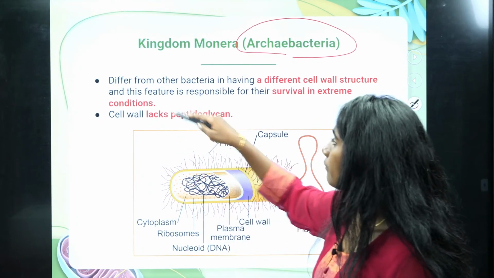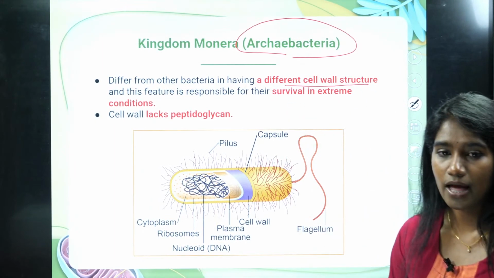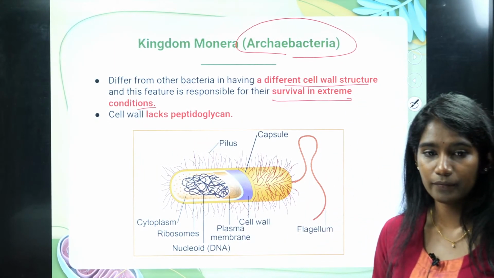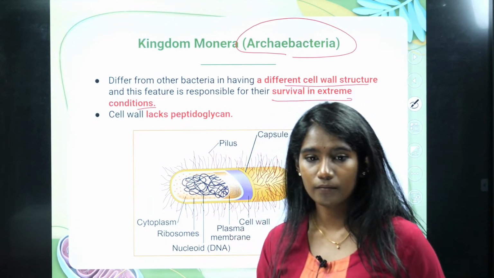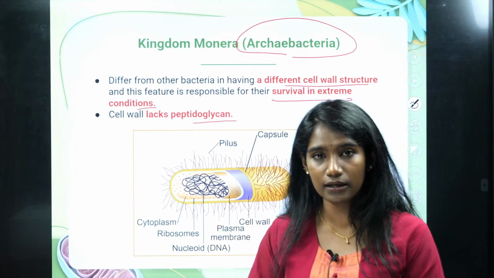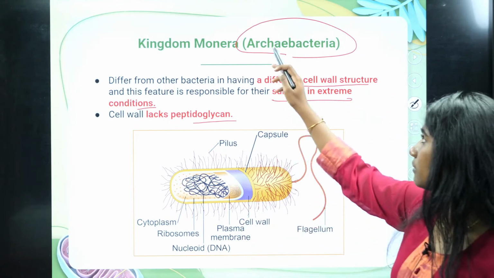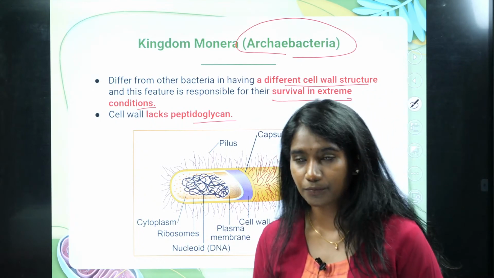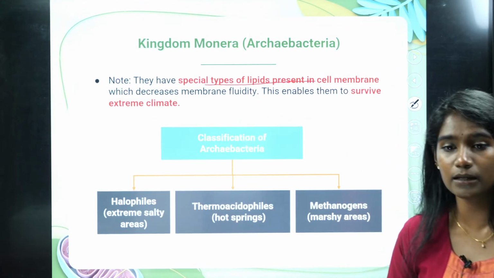Okay. See, now it differs from other bacteria. How? In having a different cell wall structure. And this feature is responsible for the survival in extreme conditions. The thing is, the cell wall will not have any peptidoglycan. Here the cell wall lacks peptidoglycan, and the cell wall can resist extreme conditions. Remember these two properties. That's why those living organisms fall under archaebacteria. The cell wall structure is different. Okay, and then they have a special type of lipid present in the cell membrane.